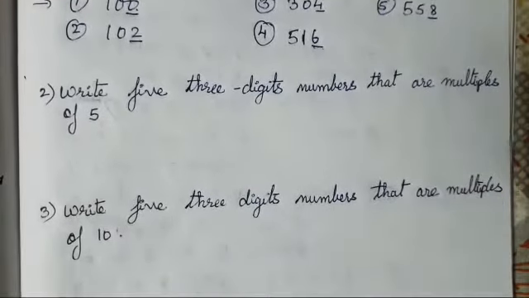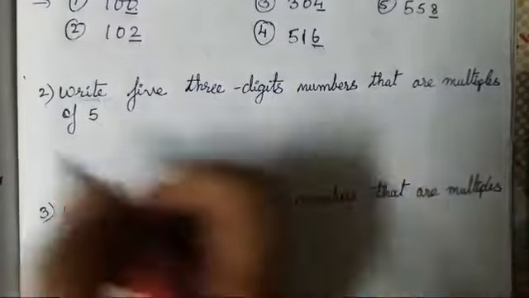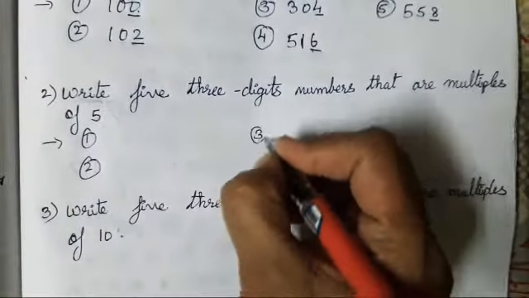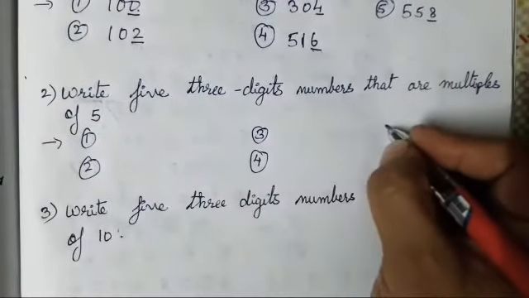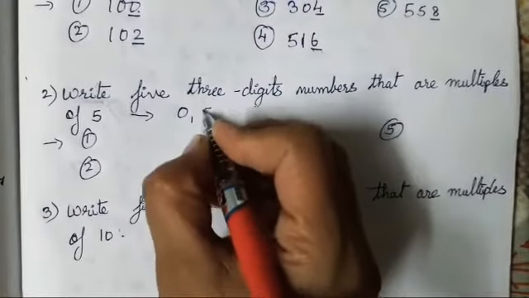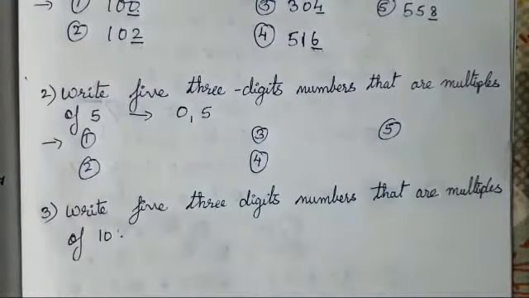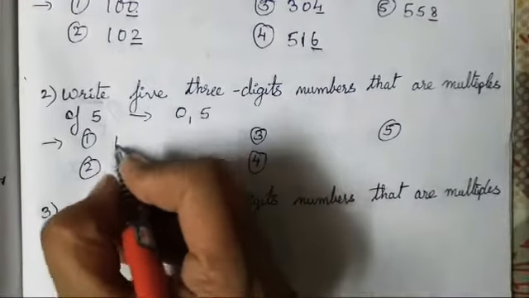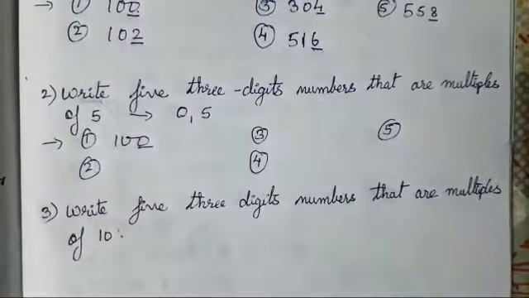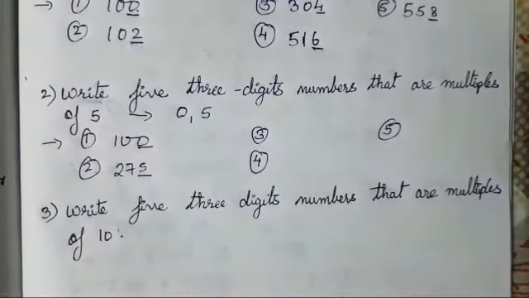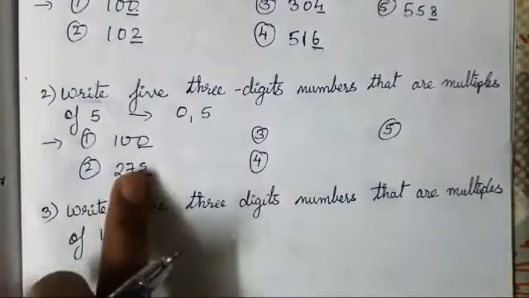Now write 5 3-digit numbers that are multiples of 5. Now what is the rule for the test of divisibility for 5? That in the units place 0 or 5 should be there. Right. So what can you all take? You all can take any random numbers, children. 0, for 100 you all can take, then 275. Okay, so only 0 and 5 should be there in the units place.